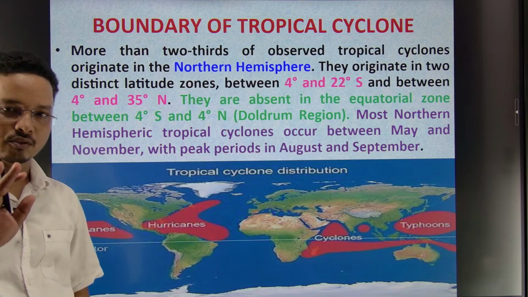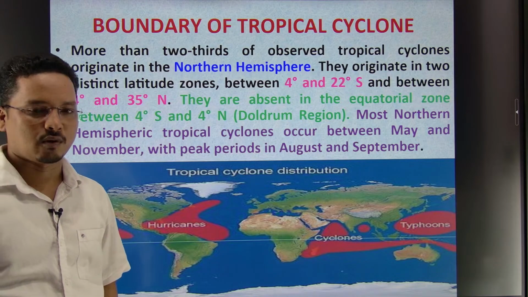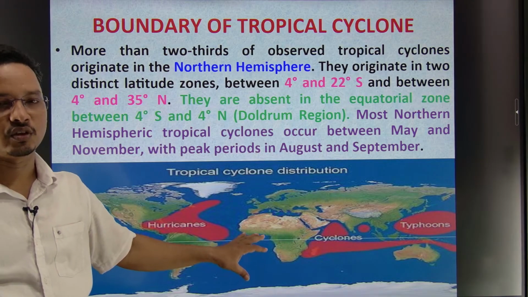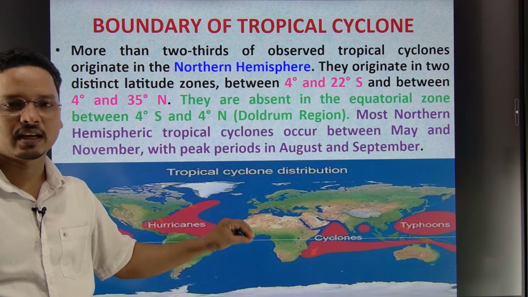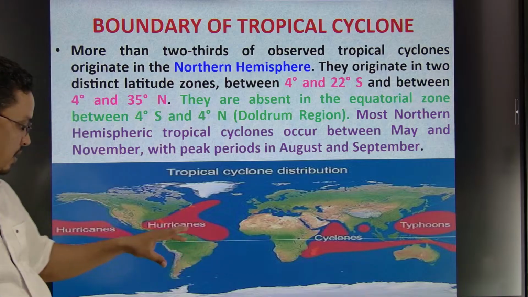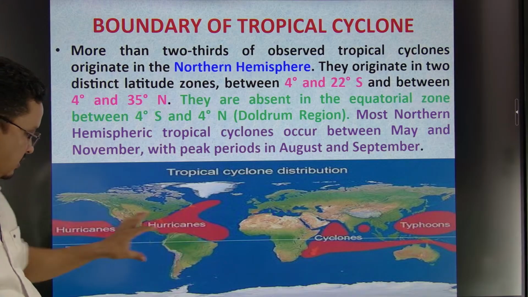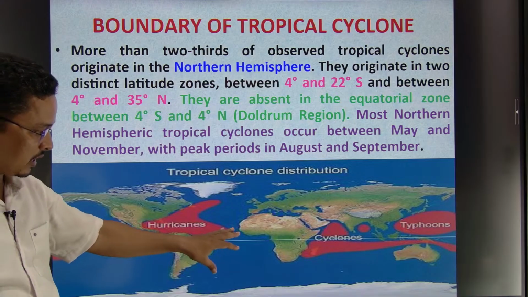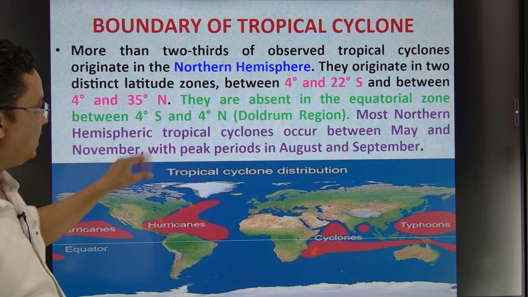The tropical cyclones do form in this area, and you can see the tropical cyclones forming here. Here you can see the typhoons, here you can see the cyclones in the Indian Ocean. Anywhere in the Indian Ocean, if a tropical cyclone forms, you simply say it's a severe tropical cyclone. Now if I come to hurricanes, you can see anywhere in this part, the Eastern Pacific Ocean and the Western Atlantic Ocean or Eastern Atlantic Ocean, that would be your hurricane. So these are the areas you can see.